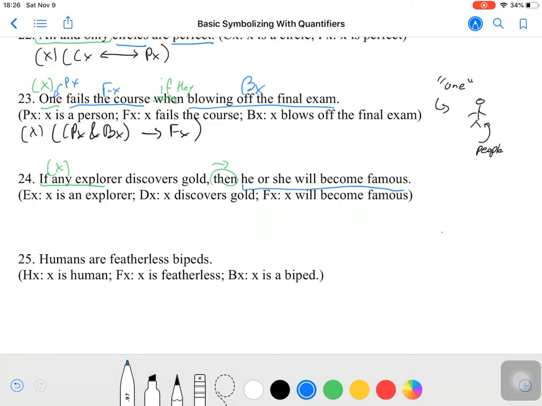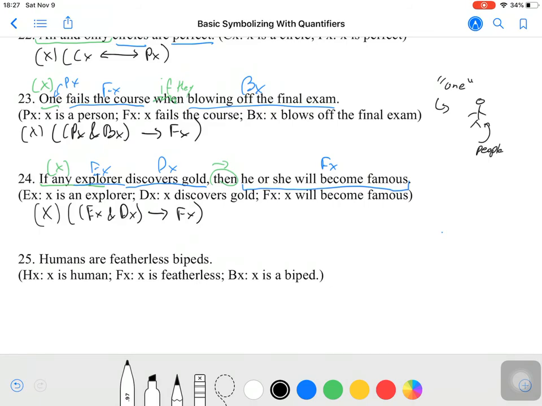So we have the category becoming famous, Fx. We have the category of discovering gold, Dx, and the category being an explorer, Ex. So if any explorer discovers gold. So we could translate this as follows. For all x, if x is such that they are both an explorer and they discover gold, then it follows that that person will become famous. Being an explorer who discovers gold is enough to make somebody famous.